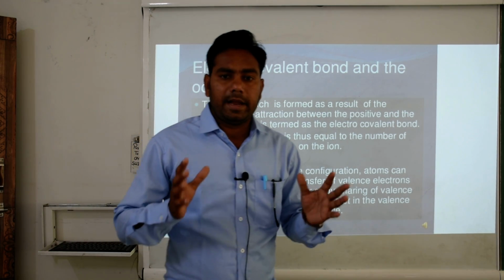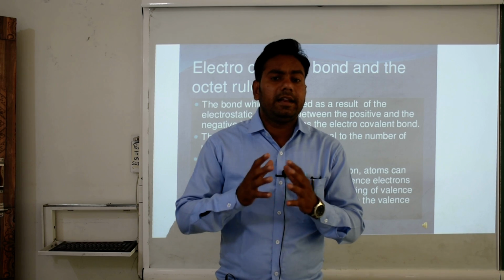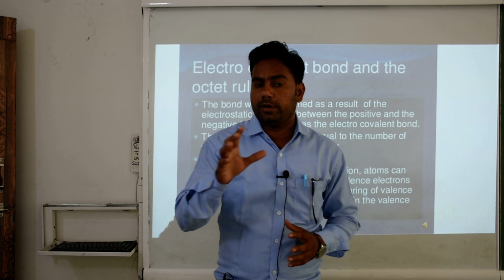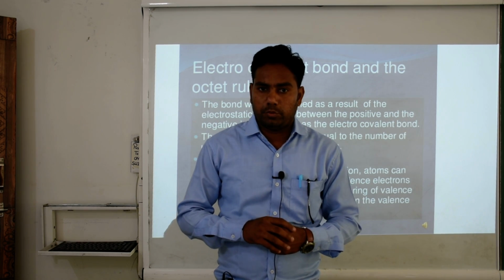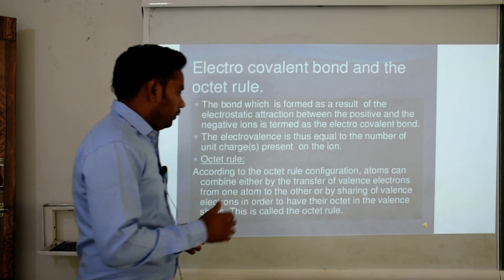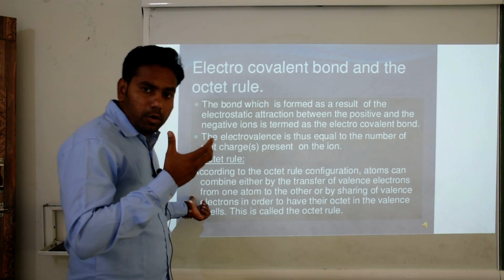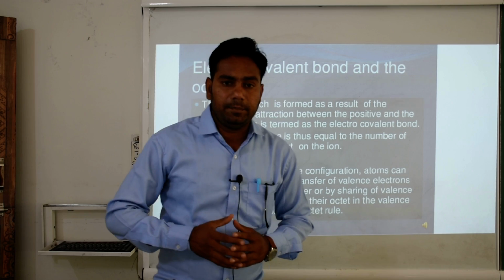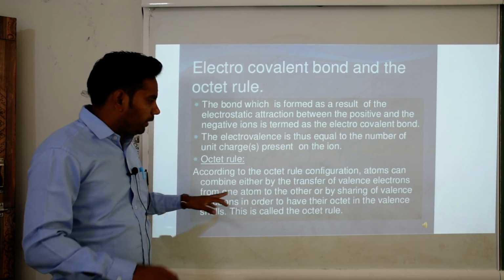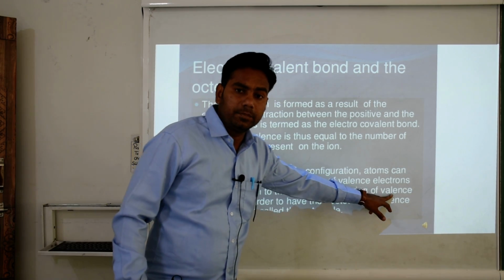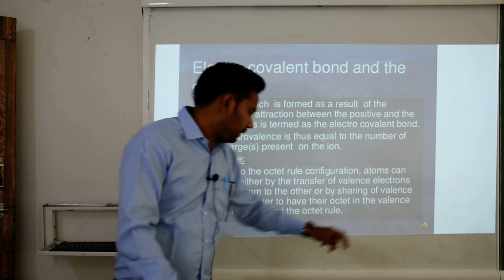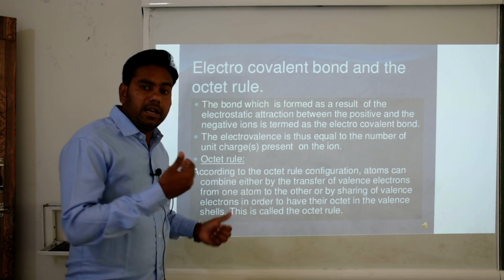It means those atoms which have 8 electrons in their valency shell form more stable compounds. Now, how to achieve an octet in the valency shell? By sharing of electrons or transfer of electrons.